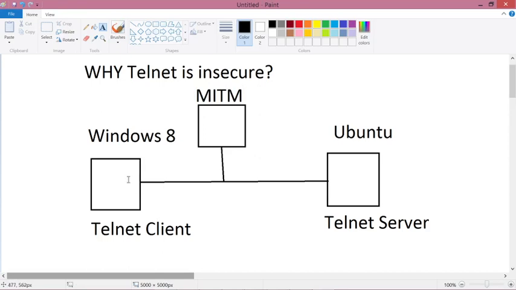We just install the packet capture software on the Telnet client. The packet capture software can also be installed on the MITM, man in the middle, computer to capture the conversation between the client and server.